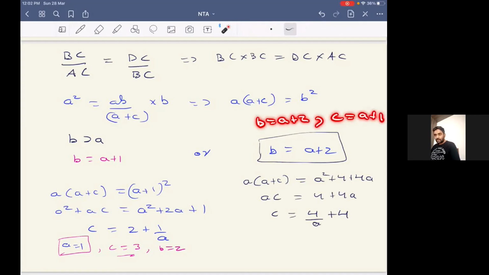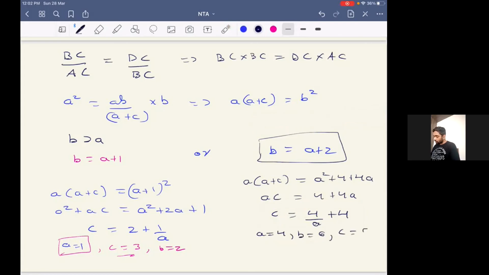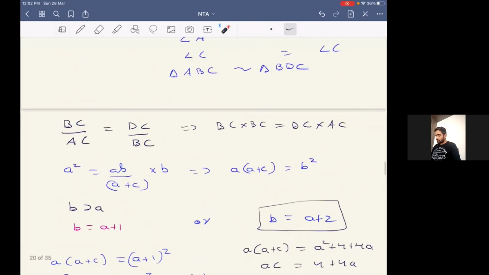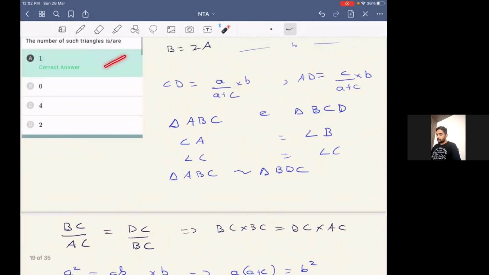If C is equal to A plus 1, and over here we can see that C is coming out to be 4 plus 4 by A, that means the only possible value that A can take is 4. So from here, we can say that A will be equal to 4. So obviously, B is equal to 6 and C will be equal to 5. And we can see that it follows the triangle inequality, that is, the sum of any two sides should be greater than the third one. So we'll get only one triangle, that is the triangle with sides 4, 5 and 6. As we're getting only one triangle, the correct answer will be option A.